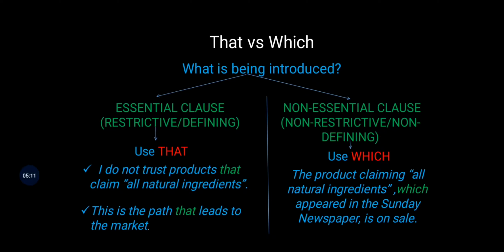Fair enough, it makes sense. We are talking about a product which is claiming all natural ingredients and it is on sale. So immaterial whether this clause, appeared in the Sunday newspaper, is there or not, the sentence still holds relevance. So this is a non-essential clause. Whenever we are adding a non-essential clause in the sentence, we use which. So I hope the difference is clear. That is for essential clauses, and which is for non-essential clauses, or non-restrictive, non-defining.